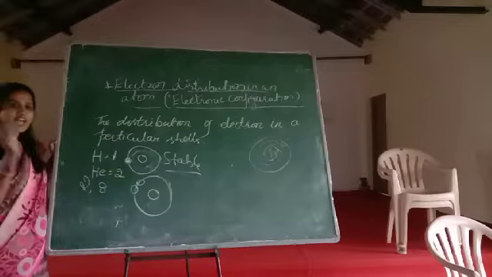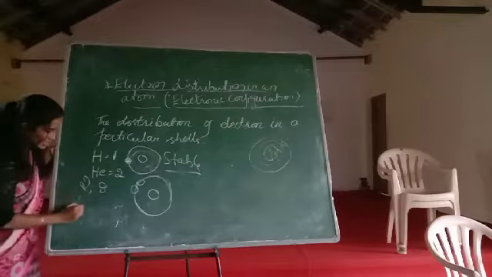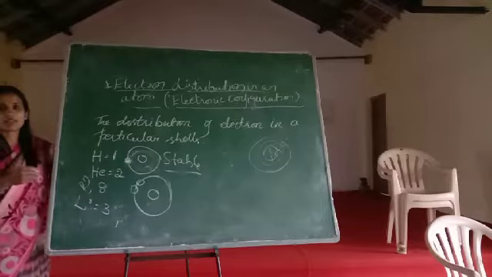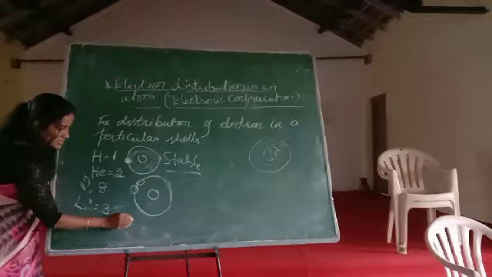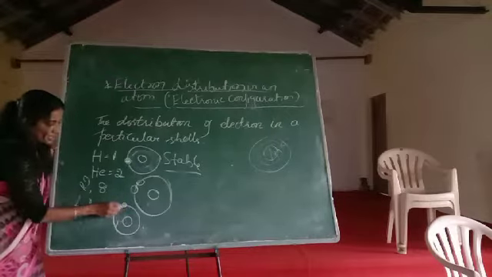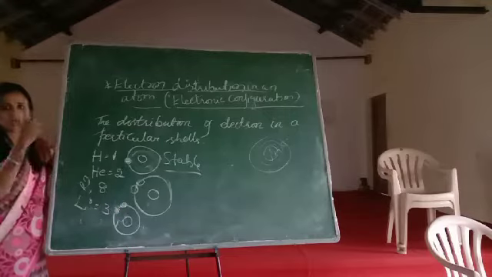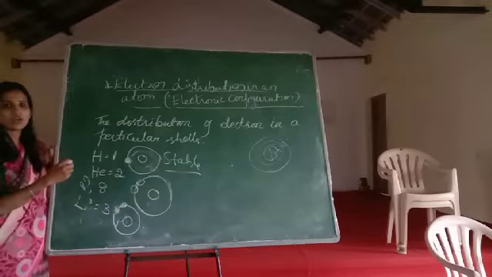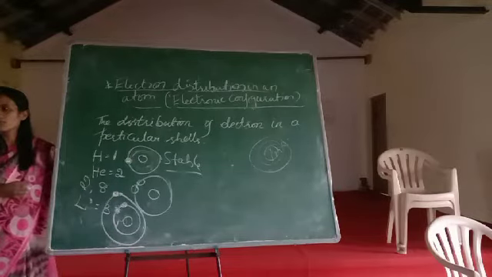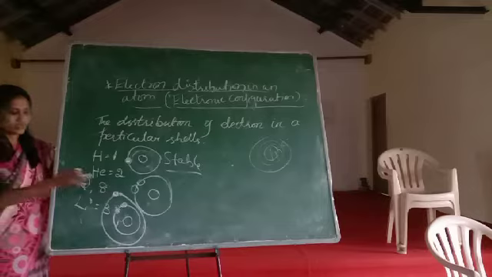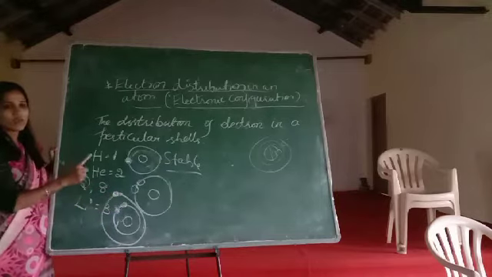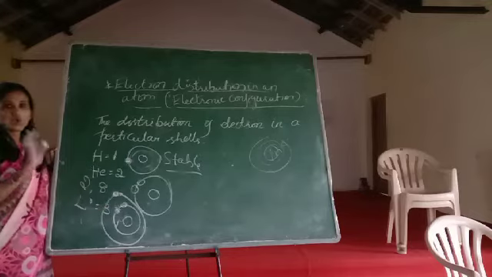Ma'am, where are the 8 electrons? As we go. Okay, after helium comes lithium. Lithium carries 3, as in your periodic table. So 3 electrons means, see here, this is the nucleus. The first shell will only have 2. But where is the one more? The number is 3, no? The second shell will carry it. So 3 means the first shell only carries 2, and this will have 1. Is it stable? No.